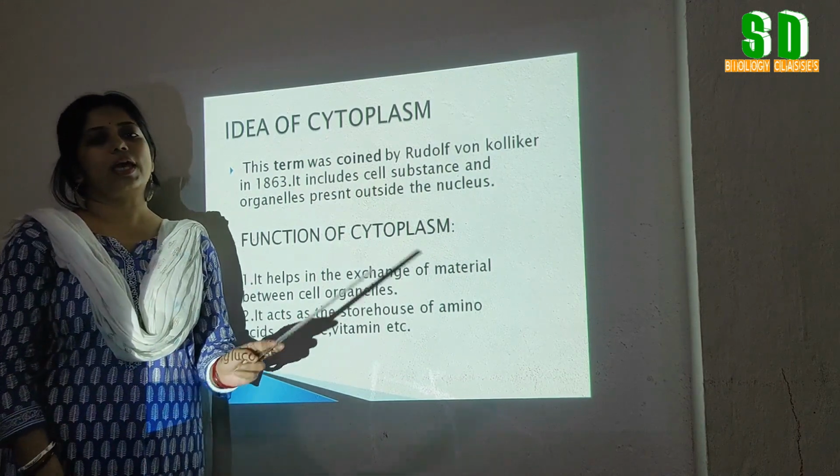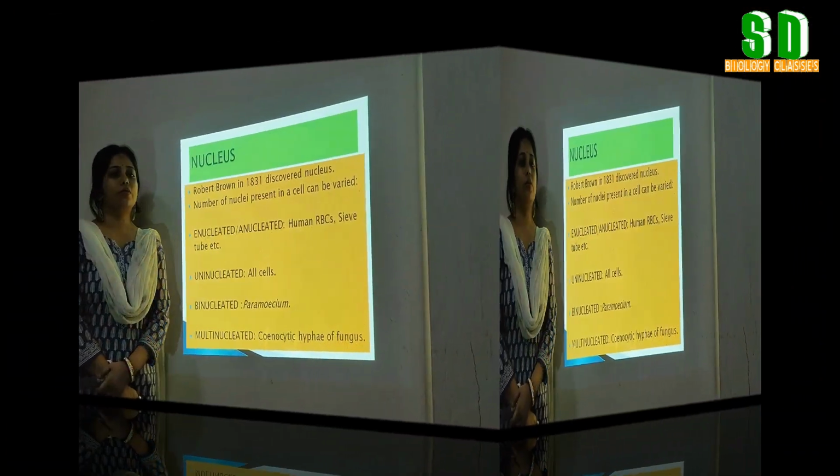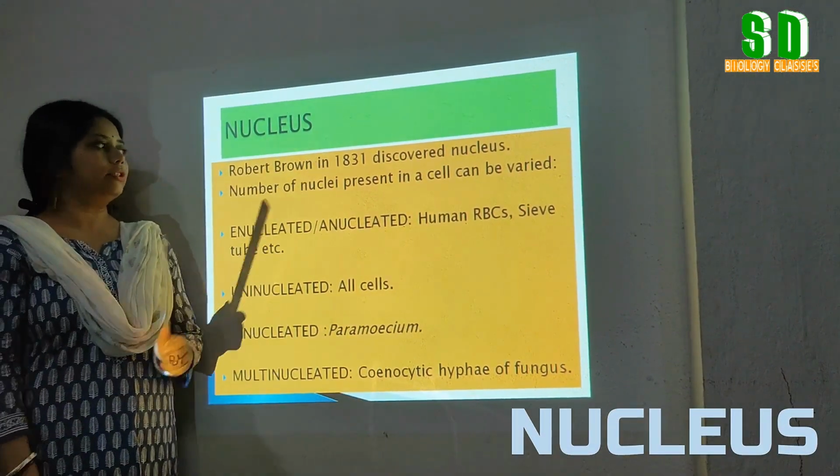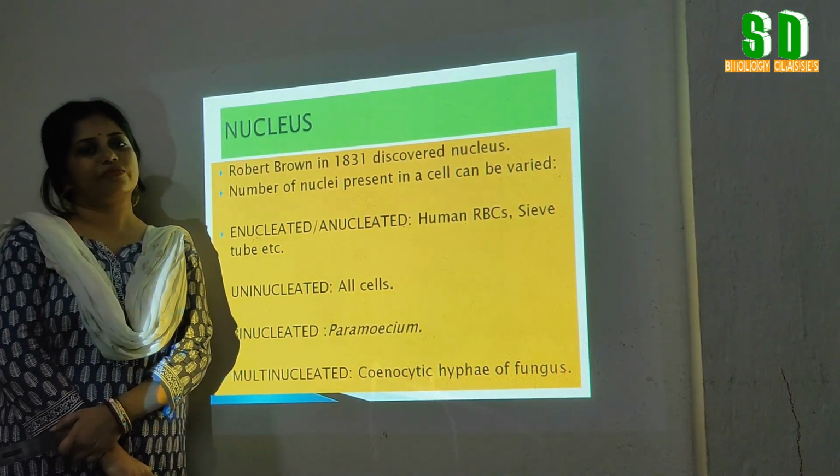So, this is about cytoplasm and its function. Now, we will talk about nucleus and its parts and its functions.